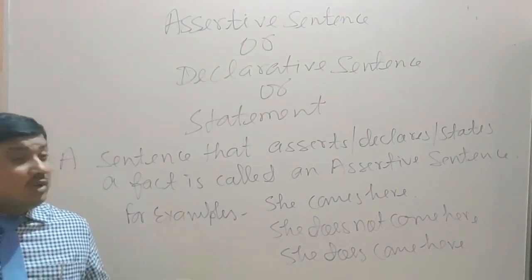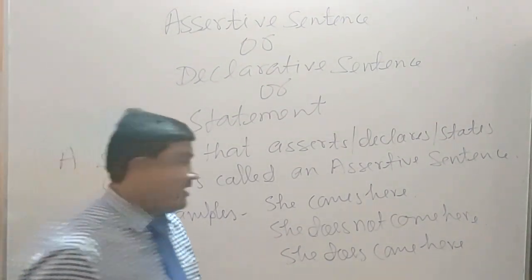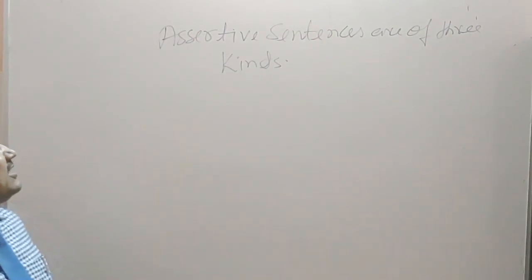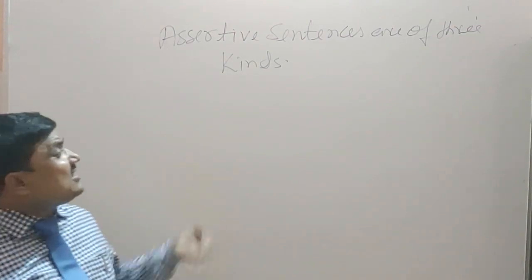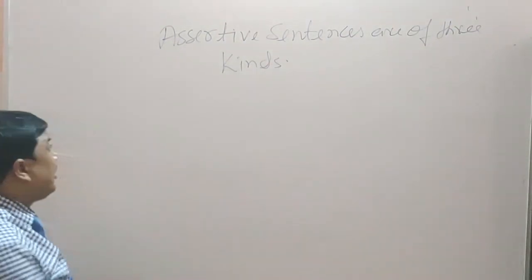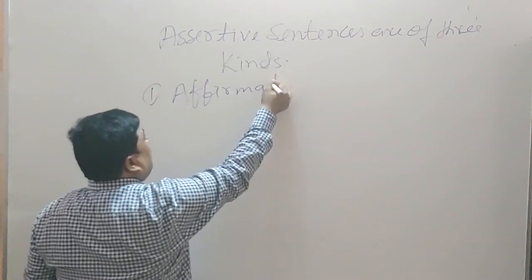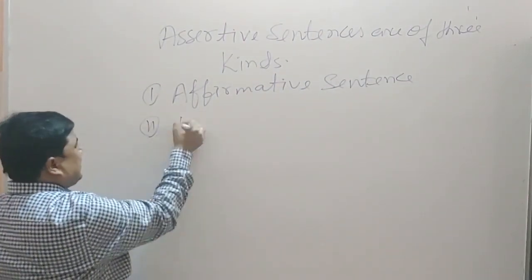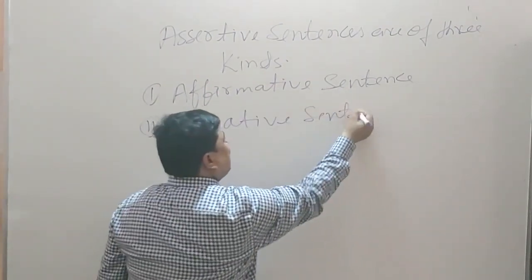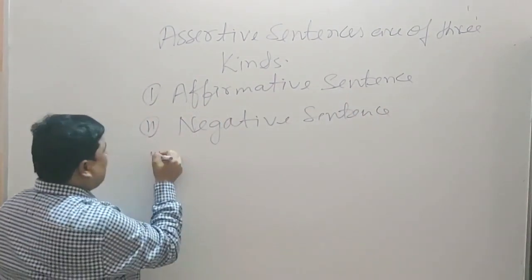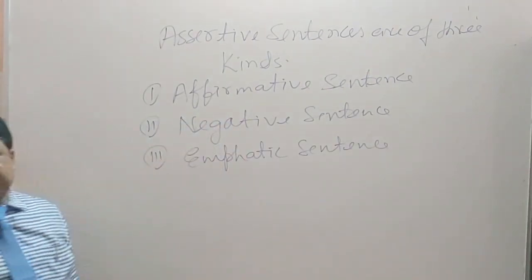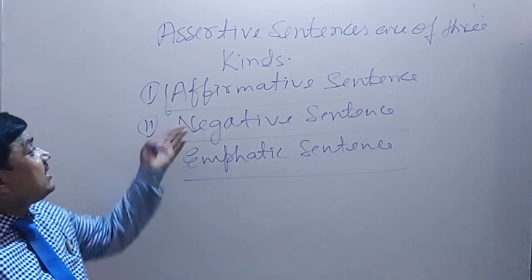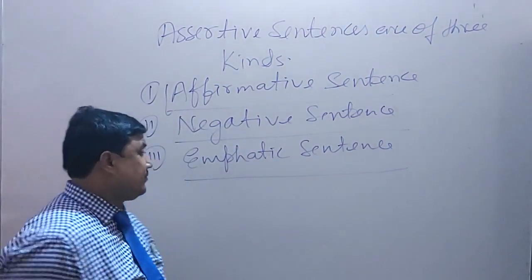Now I will tell you kinds of assertive sentences. You can see that there are three kinds of assertive sentences, or you can say assertive sentences are of 3 kinds. First, affirmative sentence. Second, negative sentence. Third, emphatic sentence. First, I will tell you what is an affirmative sentence.